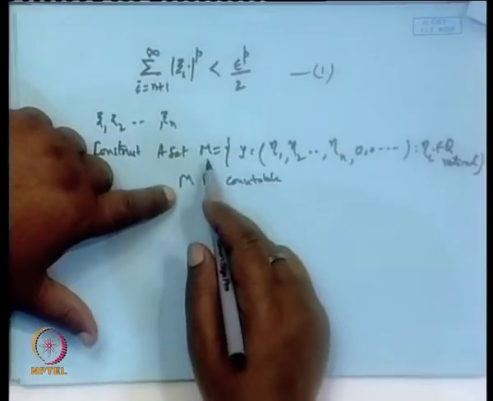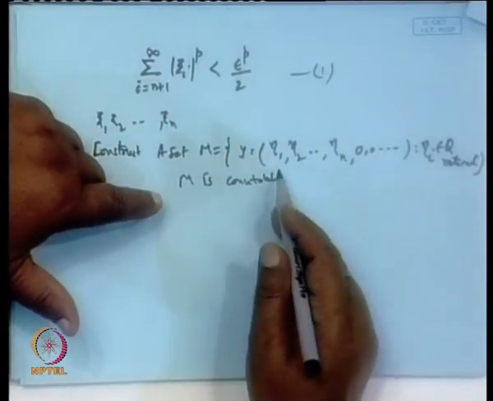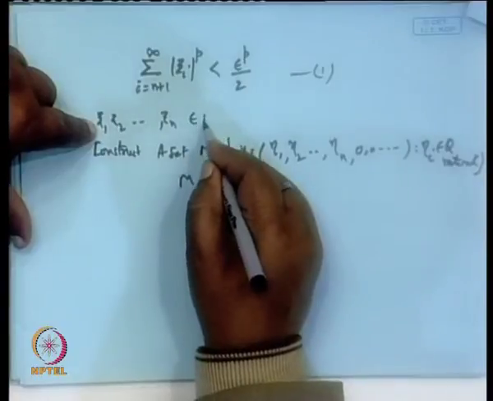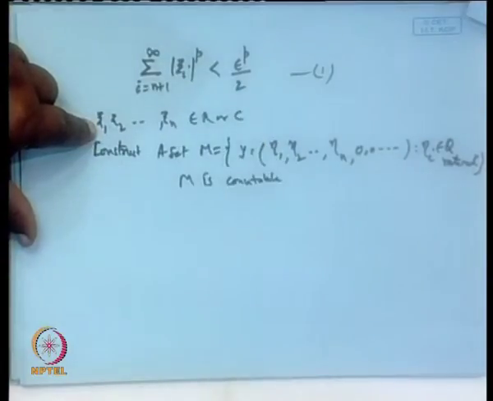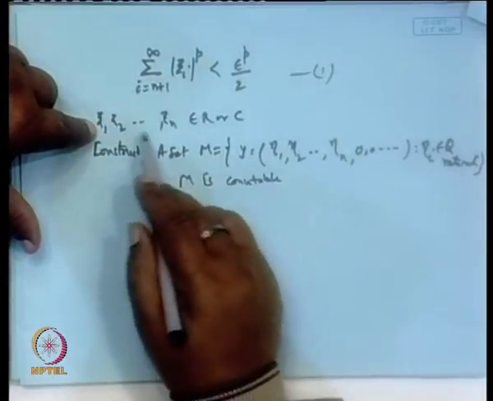Now, the only thing left is to show it is also dense in L p, then we have at least this set which is countable and dense. So, now x_1, x_2, up to x_n are either real numbers or complex numbers depending on the space. If L p is a real space, then these coordinates will be real.